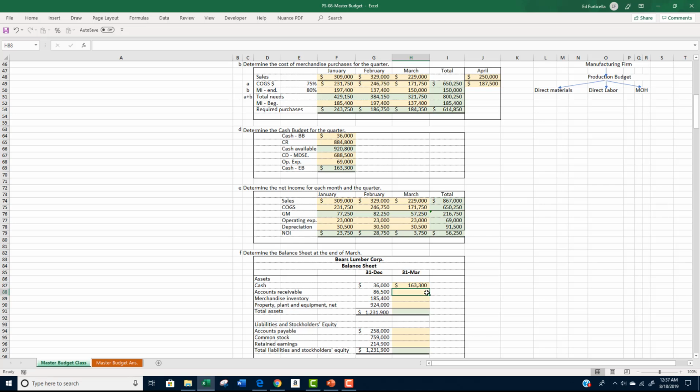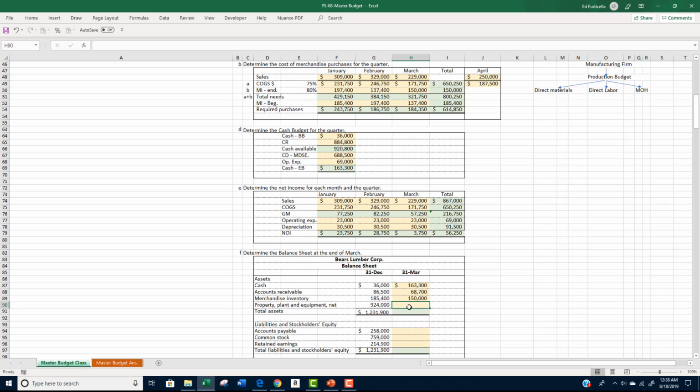For our balance sheet, cash is taken from the cash budget and is $163,300. Accounts receivable comes from the expected cash collection schedule and totals $68,700. The $68,700 represents the 30% of March sales which has yet to be collected. 30% times $229,000 is $68,700. Merchandise inventory is taken from the merchandise inventory purchases budget and is $150,000.